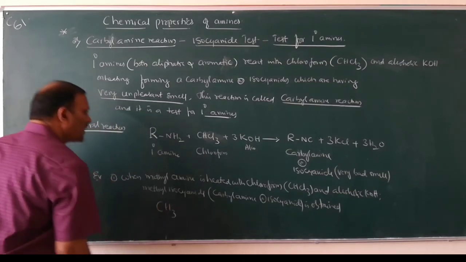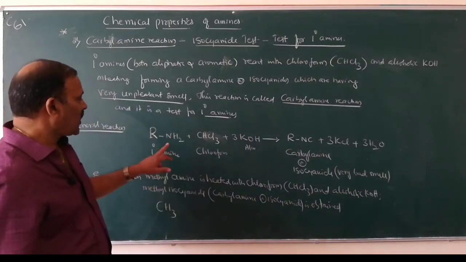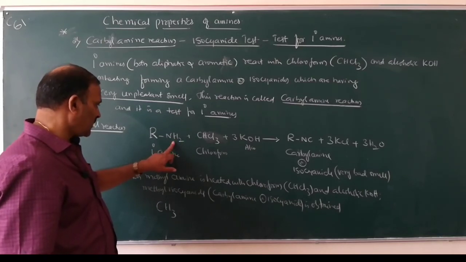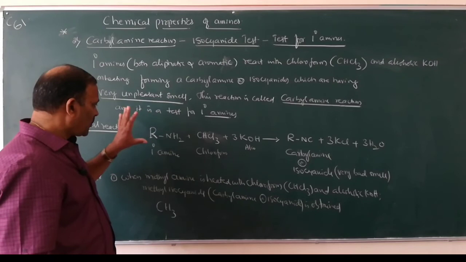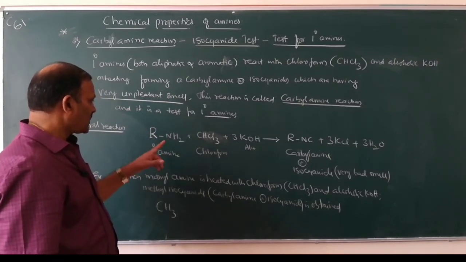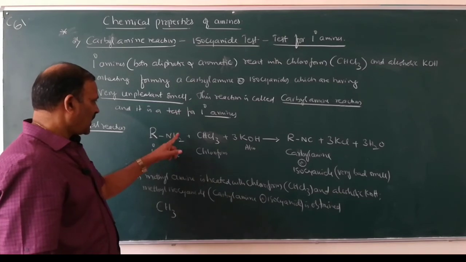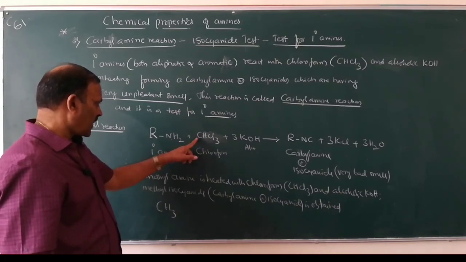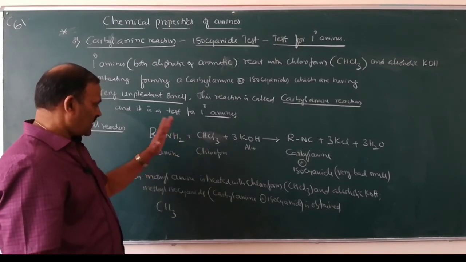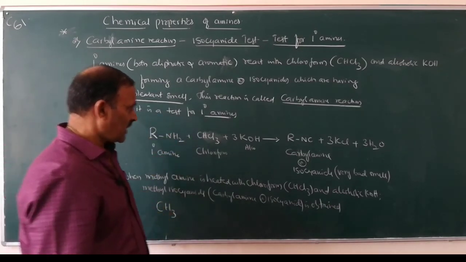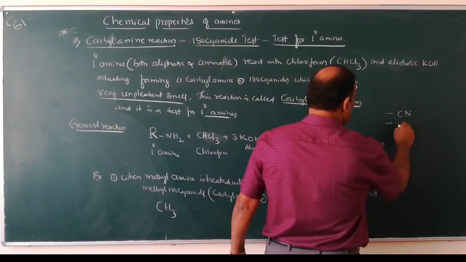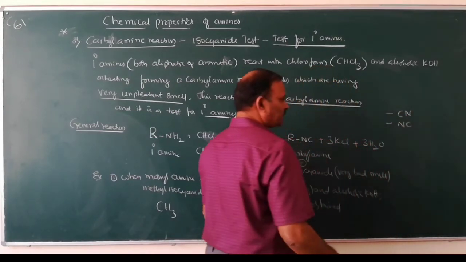So in organic chemistry, you have to remember that only the functional group will undergo reaction. The R group remains the same, NH2. What happens? This nitrogen atom directly attaches to this carbon atom, so you will get NC. The difference between cyanides and isocyanides: cyanides means CN, isocyanide means NC.